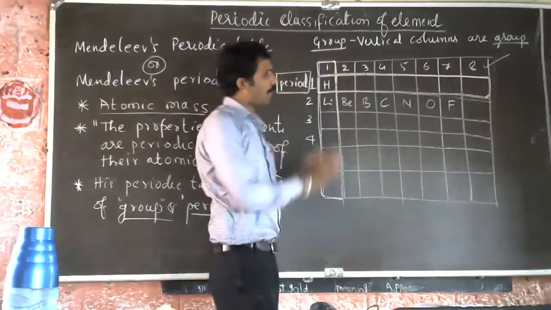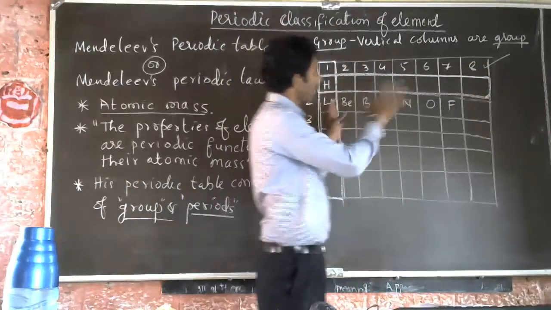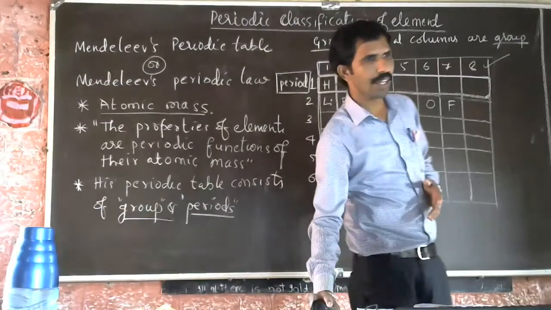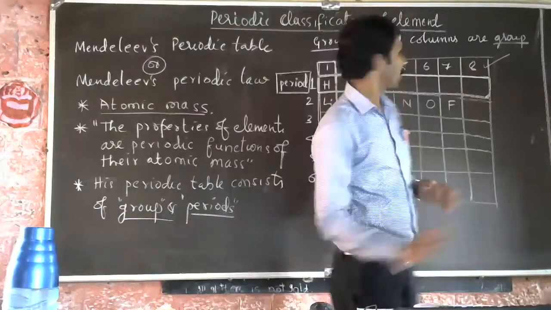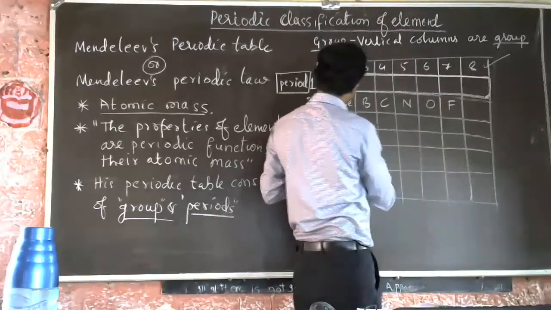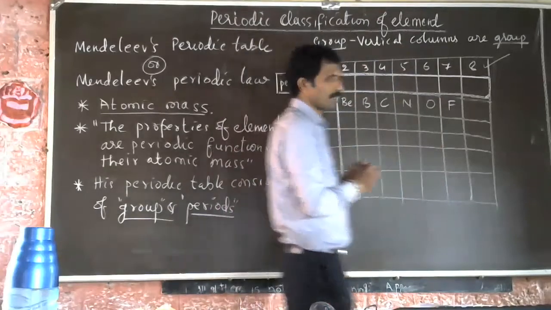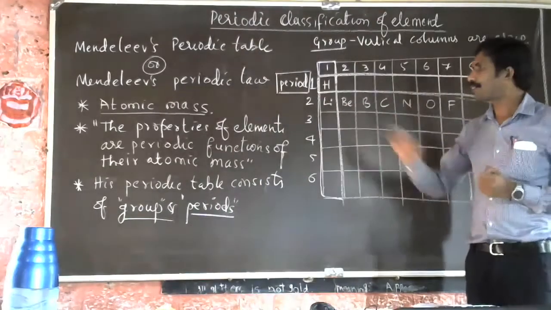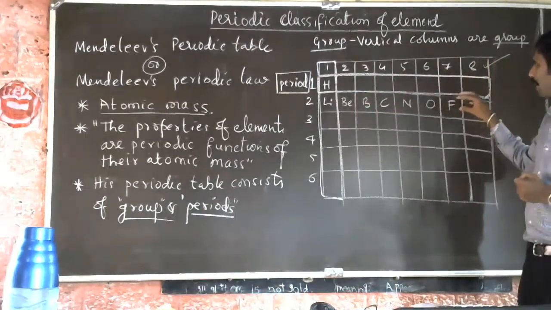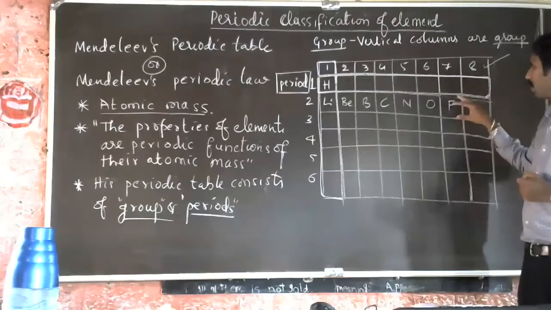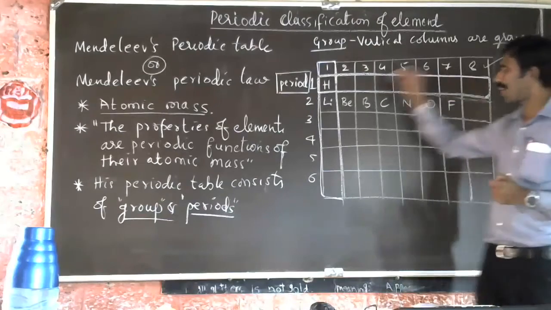So this way, he arranged elements in increasing order of their atomic mass, and he said that after certain intervals, the properties of the elements repeat.